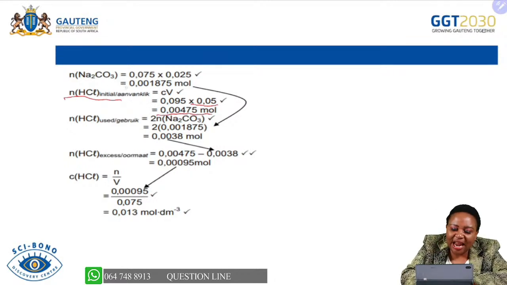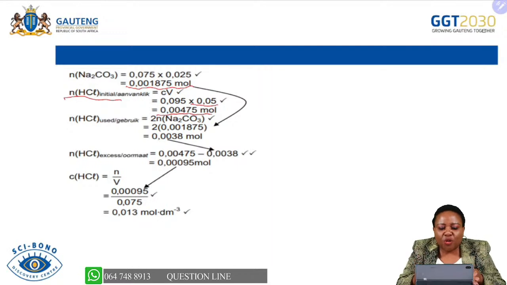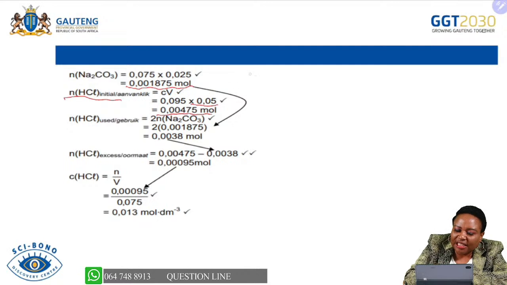And then these are the number of moles of sodium carbonate that will react with this acid. So these are the number of moles of our limiting reactant. Therefore, in terms of the reaction, the mole ratio of HCl to Na2CO3 is 2:1.